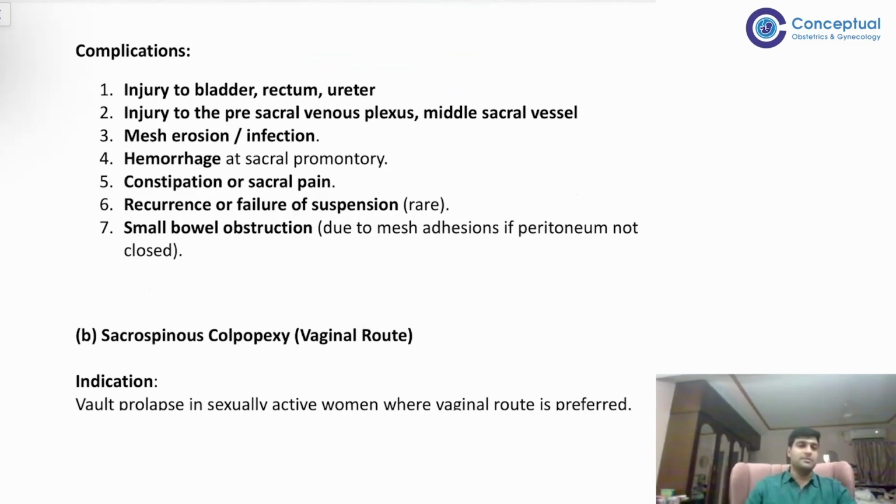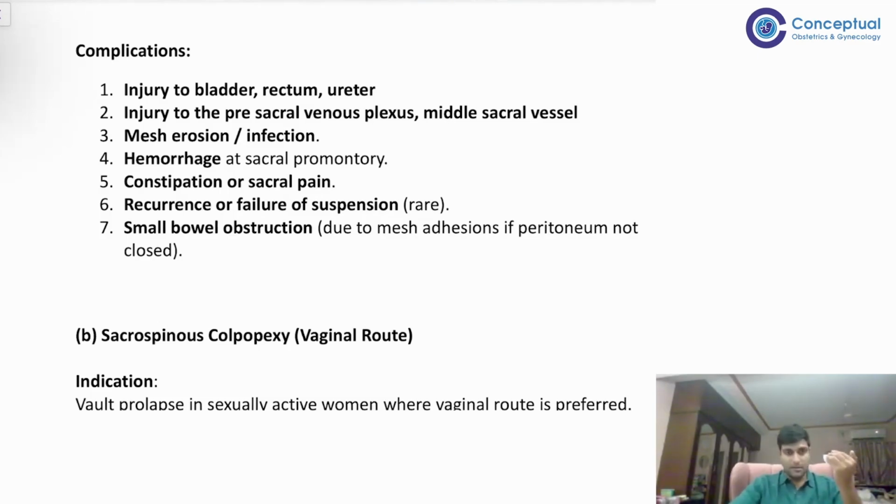What are the complications? If there is injury, what can be injured? The bladder can be injured, the rectum, by deviating the sigmoid the rectum can be injured, the sigmoid can be injured, the ureter can be injured. Then when you are dissecting the peritoneum, the presacral venous plexus can get injured. And the problem with the presacral venous plexus is that those veins in the presacral area come from the sacral holes, right?